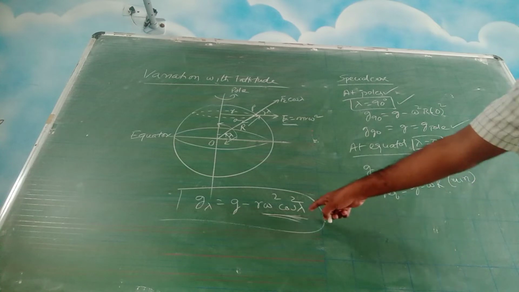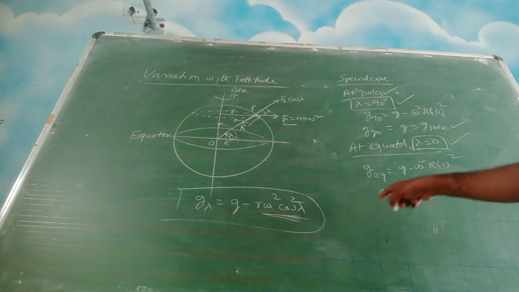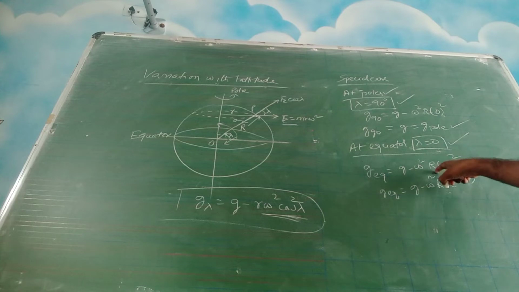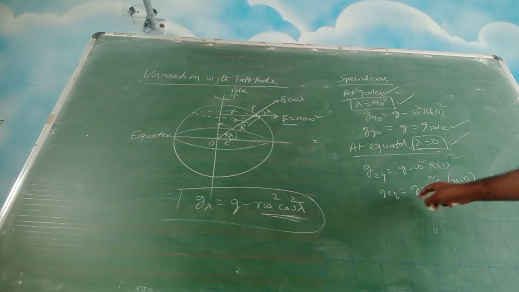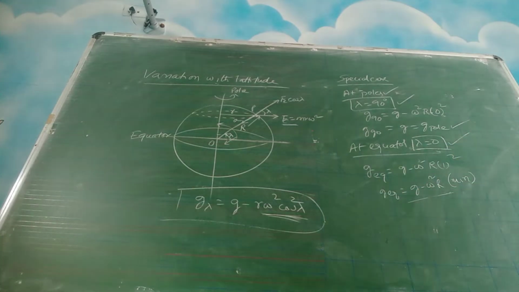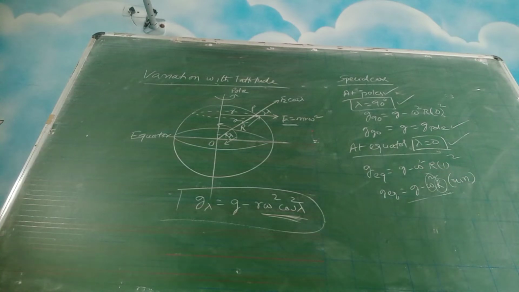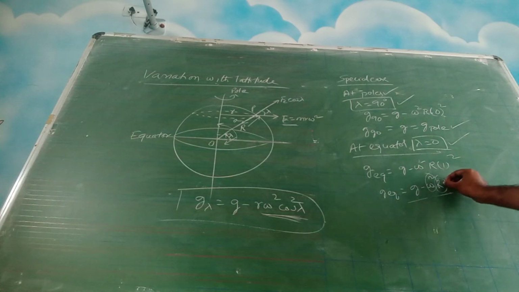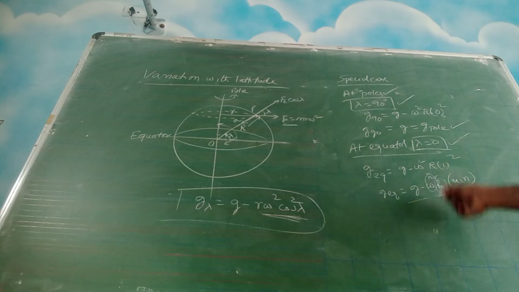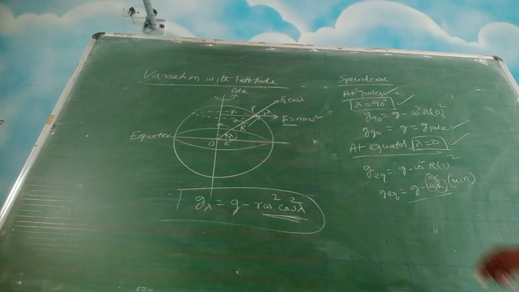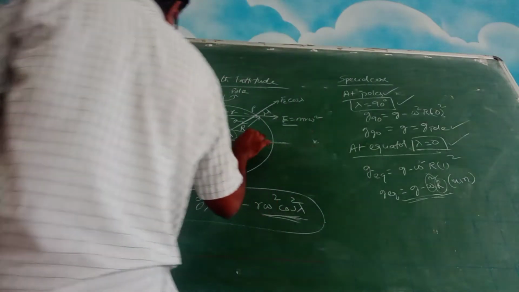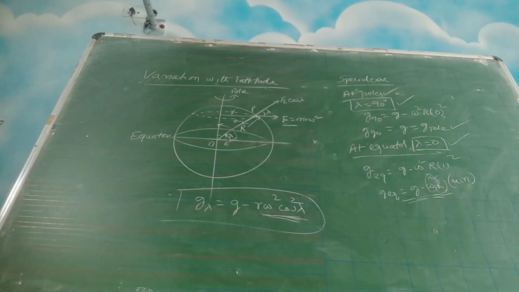Put lambda equal to 0, so cos 0 becomes 1. So g at the equator will be g minus omega square R into 1 square, so it is g minus omega square R. This is the minimum value. Why is it the minimum value? See, omega square is always positive and R is a positive value, so this whole thing is a positive value, and this is the maximum possible. Omega value is maximum at the equator, you know. So this is the minimum value. So the value of g is minimum at the equator and maximum at the pole.